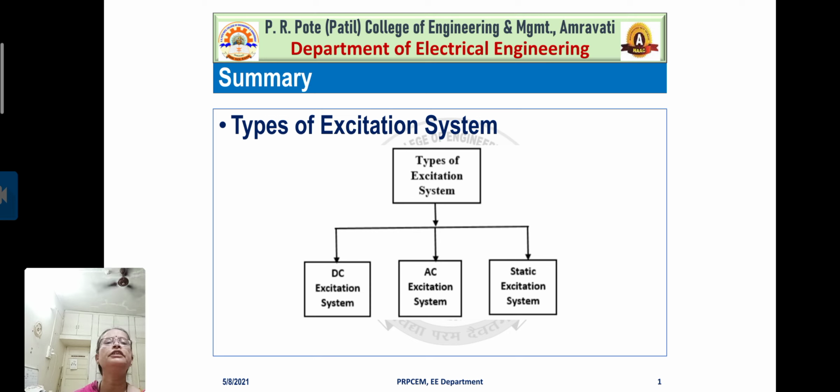They may even ask what the different types of excitation systems are, right? And the third type, that is the static excitation system, we will discuss in the next session. For the time being, you have to just read about the types of excitation system. Okay, that is mainly what we have completed up to now, that is, the DC excitation system and the AC excitation system.